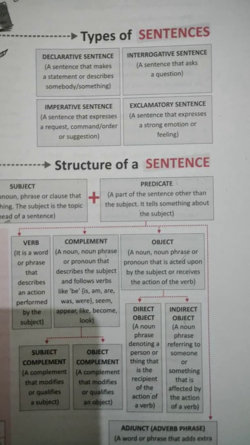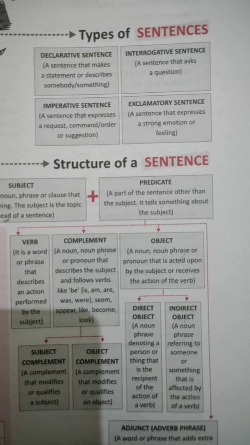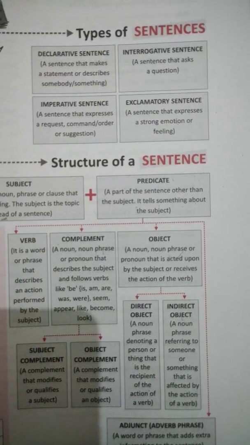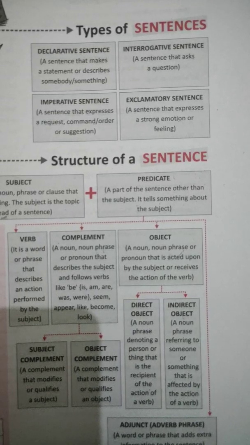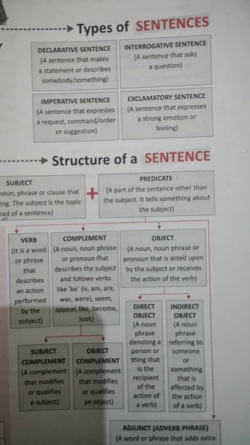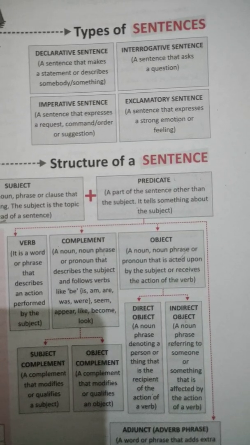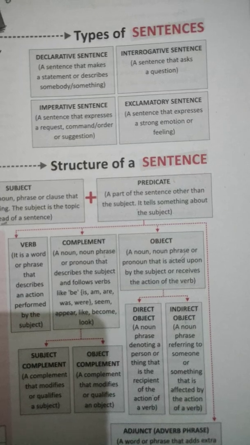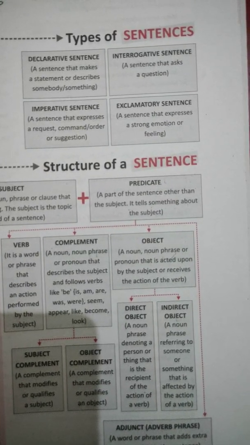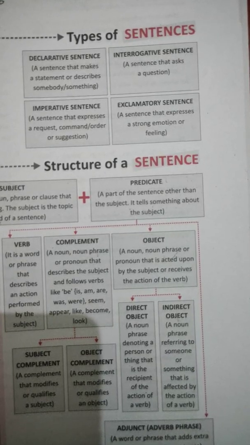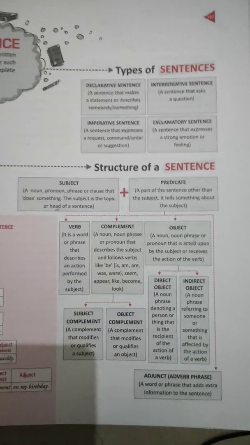Interrogative, you are familiar with this word. Any sentence which asks a question is known as an interrogative sentence. Imperative means any sentence that expresses a request, command, order, or suggestion. So what is an exclamatory sentence? Any sentence that expresses a strong emotion or feeling. So these are the types of sentences.